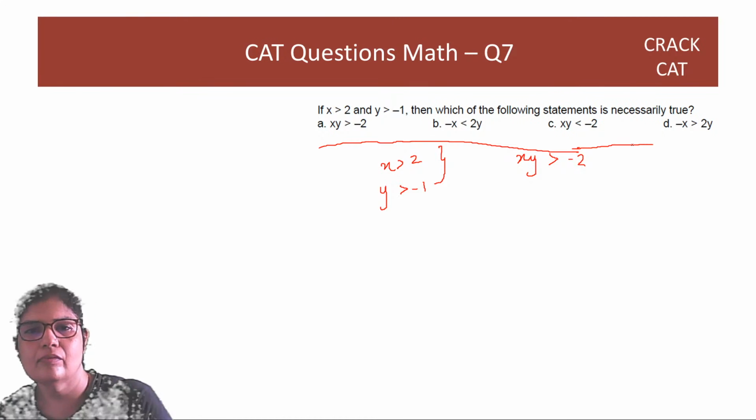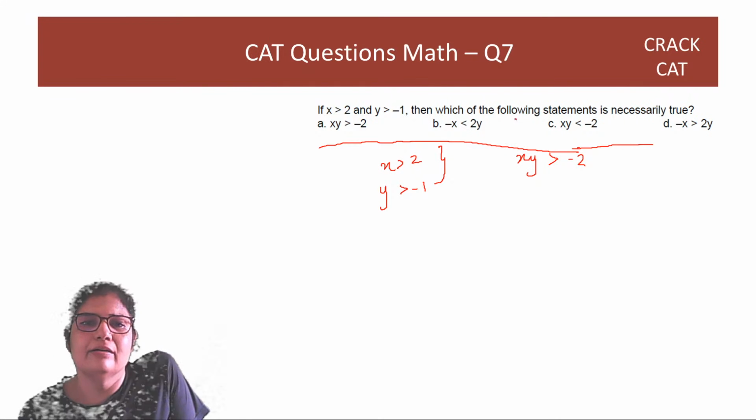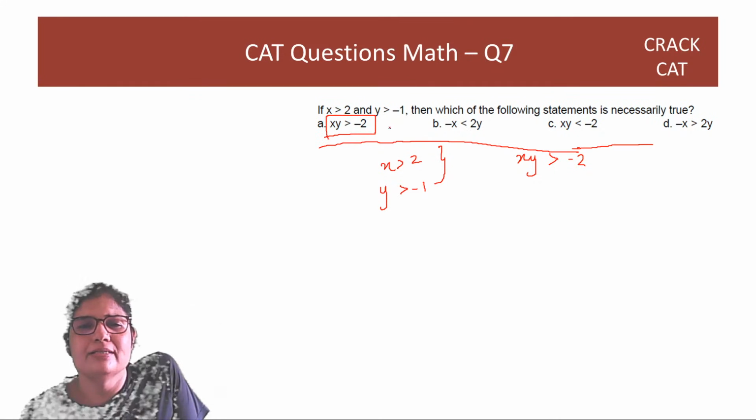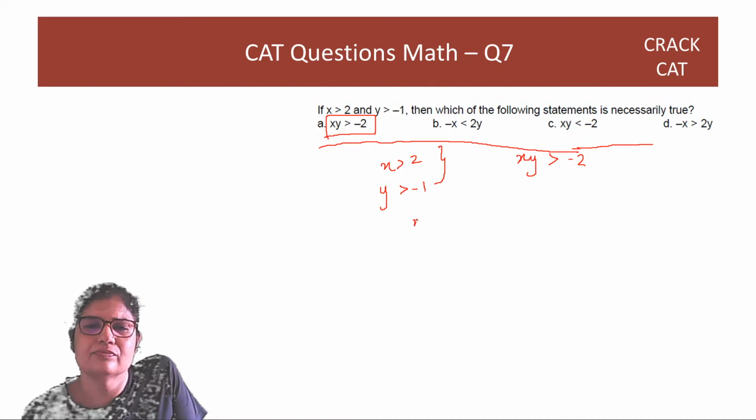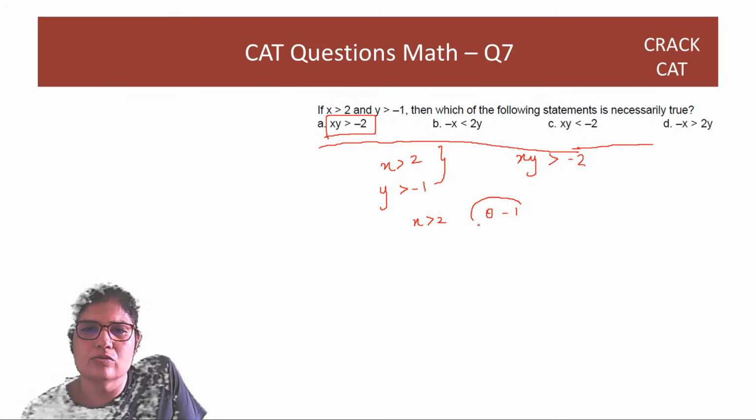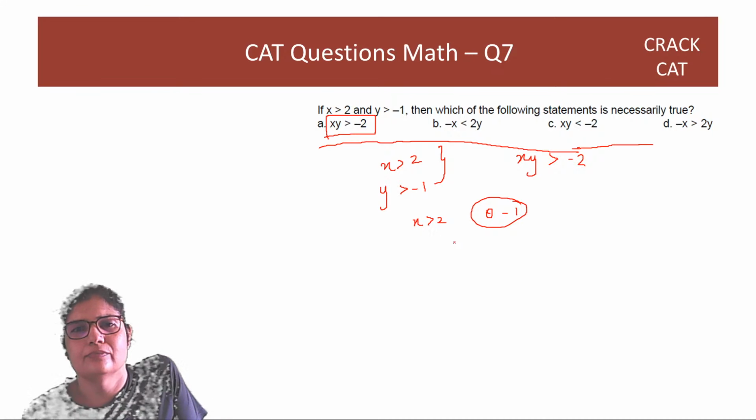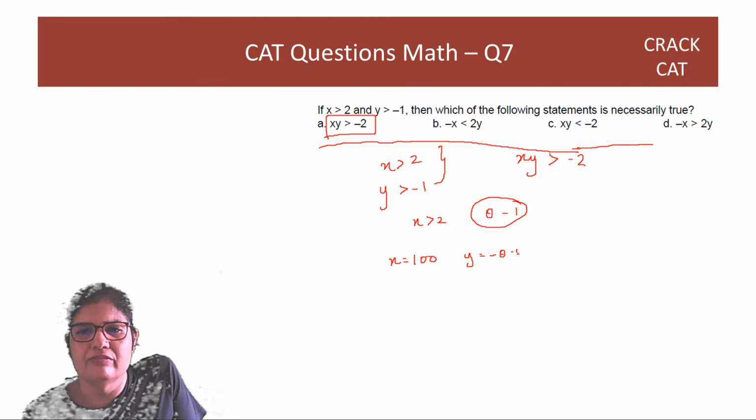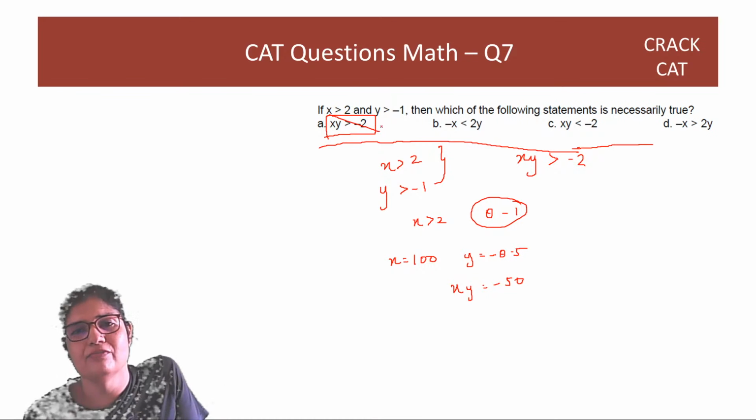Right? So we can see option A here, xy is greater than minus 2. But we have to understand that x is positive. Y can be between 0 and minus 1 also. So if I multiply, correct, a number like x is equal to 100 and y is equal to minus 0.5, then xy is equal to minus 50 and xy is not greater than minus 2. So option 1 goes off.